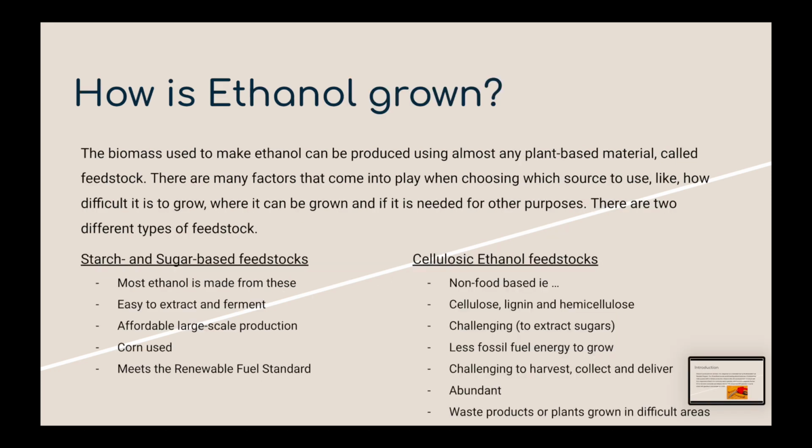How is ethanol grown? The biomass used to make ethanol can be produced using almost any plant-based material called feedstock. There are many factors that come into play when choosing which source to use, like how difficult it is to grow, where it can be grown, and if it is needed for other purposes. There are two different types of feedstock: sugar and starch-based feedstock, and cellulosic ethanol feedstock.